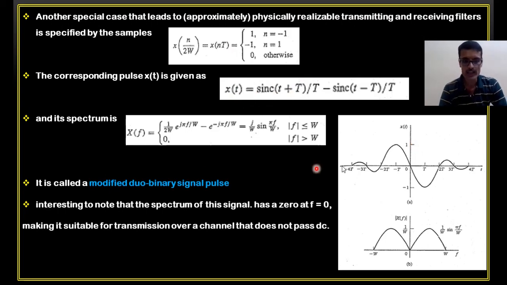That's what I showed here. The spectrum, the frequency domain representation for this, is given by this equation. We can represent this something like this. It is equal to, again, 1 here. The magnitude is equal to 1. The magnitude of X(f) is equal to 1 here and here.